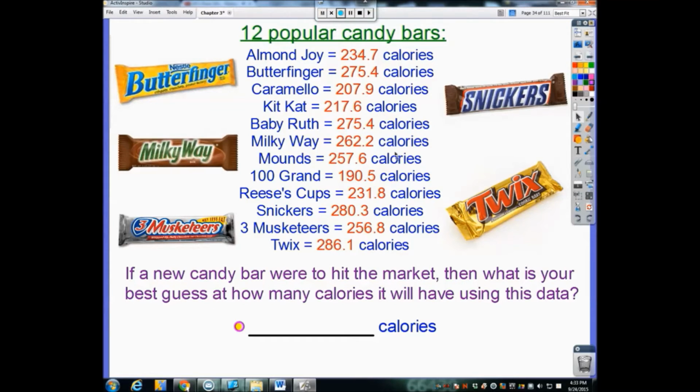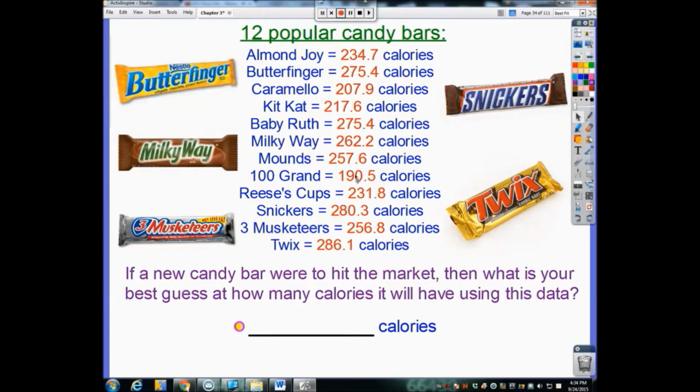But our best guess, based on 12 other candy bars, would be, well, it may not be less than 100 grams, that has the fewest amount of calories. And maybe, just maybe, it wouldn't be any greater than a Twix, which is our max at 286.1. If I were to guess, I would say it's probably going to be somewhere in between 190 and 286.1. And what would it be called if we wanted to consider all of these numbers? We would say, well, what's the mean of all these candy bars? And that would honestly be your best guess at how many calories a new stat chocolate bar would be.